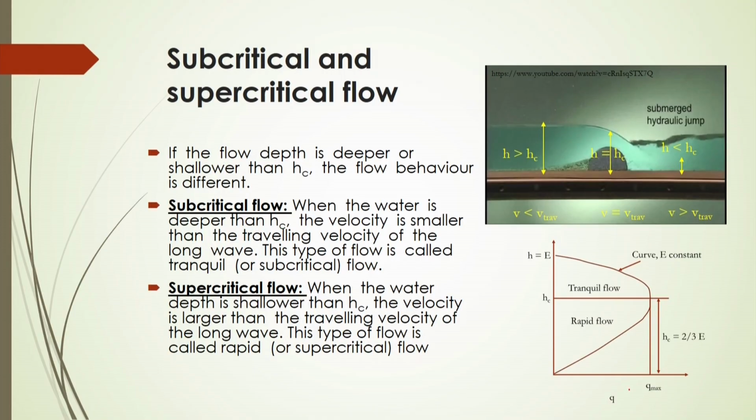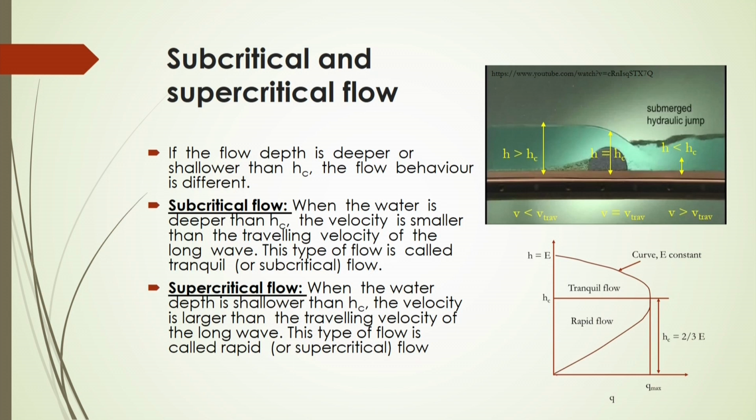Now, as shown in the figure, the profile of water depth versus discharge rate per unit width is given. In this profile, at the minimum flow rate the energy should be higher, and in that case the liquid height will be lower.